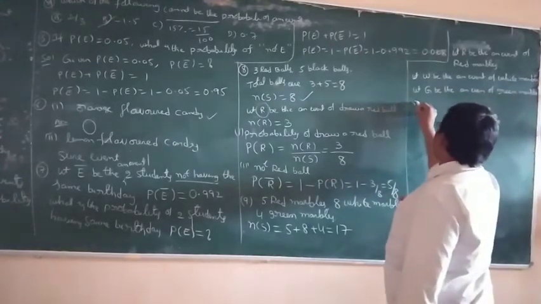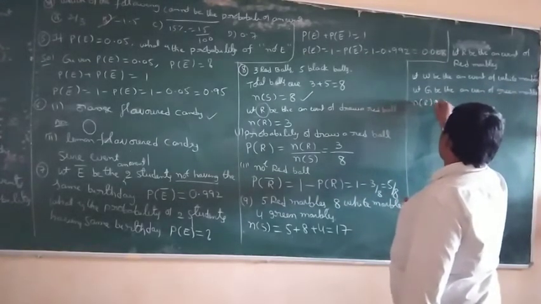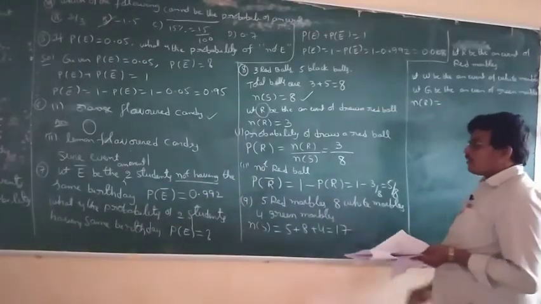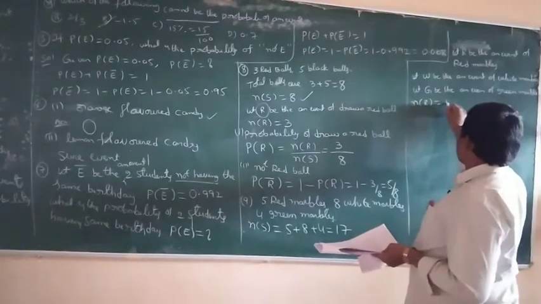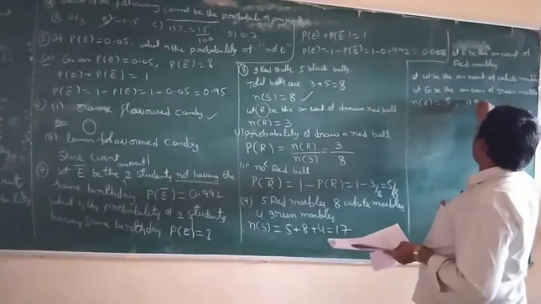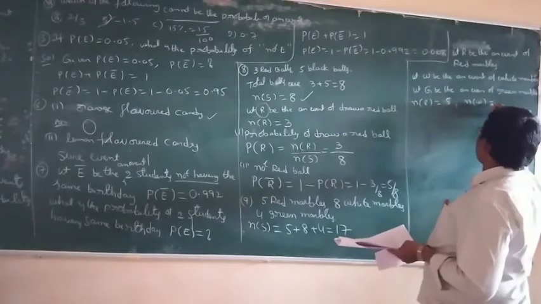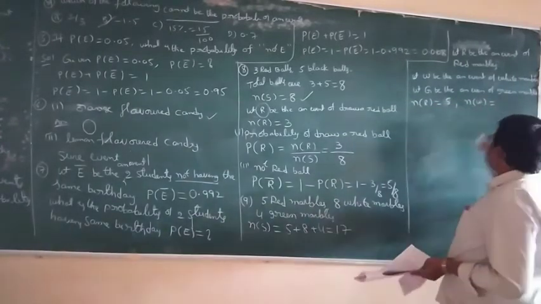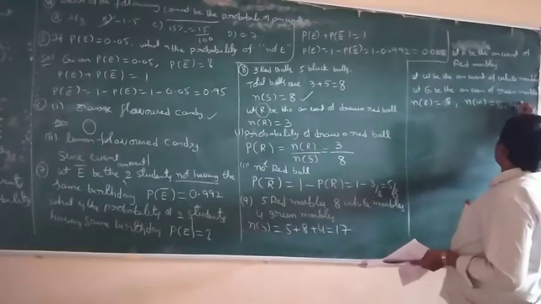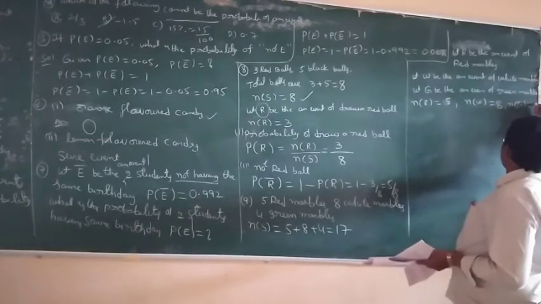So what is n of R? n of R is the number of red marbles, which is equal to 5. The number of white marbles, n of W, is equal to 8. The number of green marbles is equal to 4.